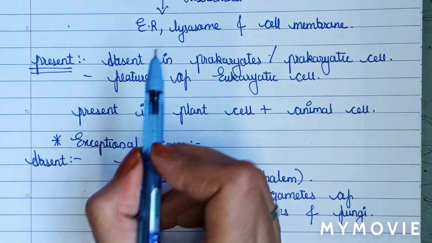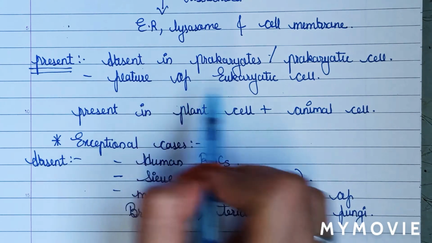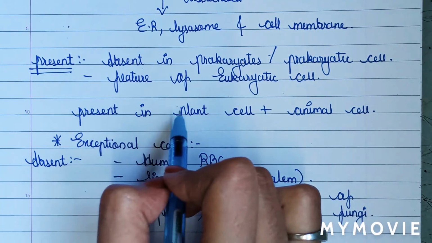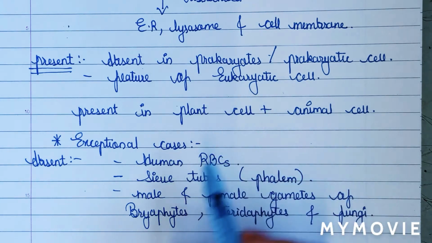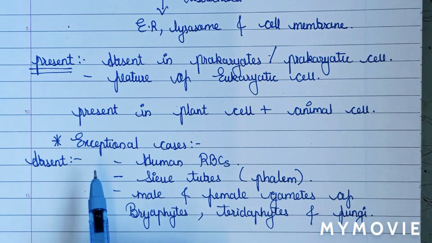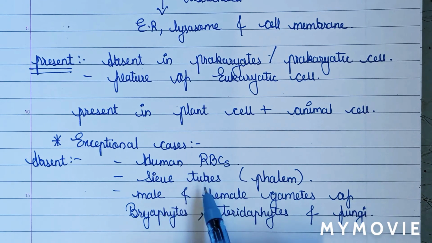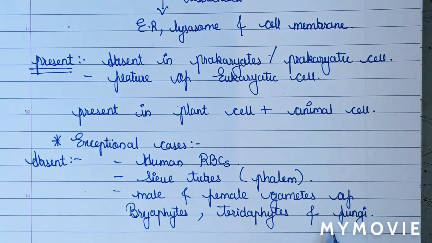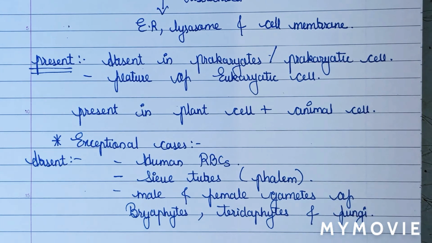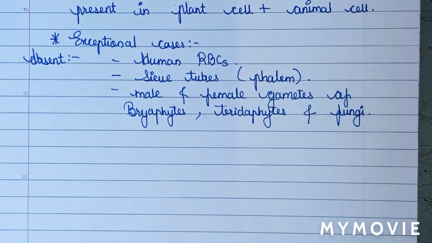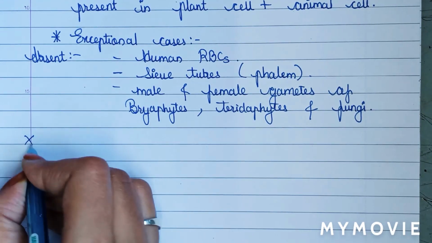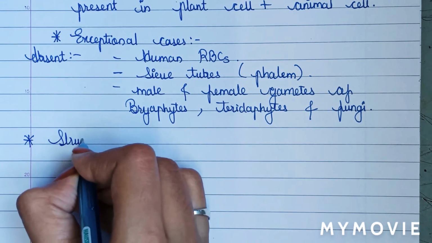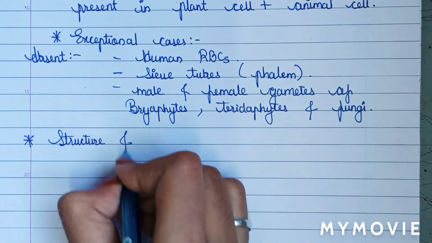So Golgi body is present in eukaryote. It is a feature of eukaryote, means present in plant cell as well as animal cell, but in exceptional cases it is absent in human RBCs, sieve tubes of phloem, and absent in male and female gametes of bryophytes, pteridophytes and fungi. Now we will see the structure and the components of Golgi body.